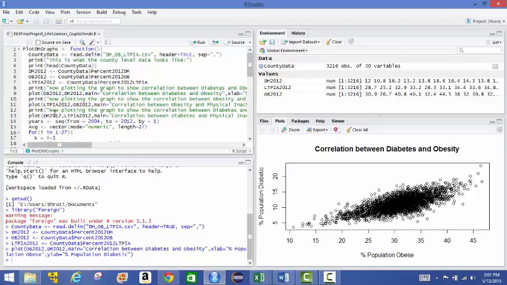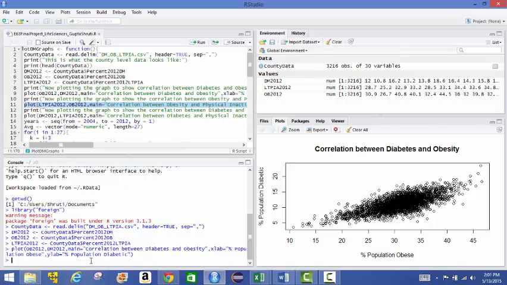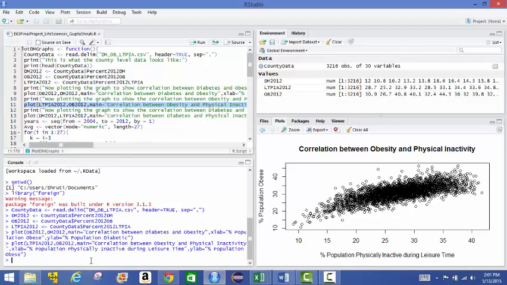Now we'll do the same type of analysis for obesity and physical inactivity. Again, we see this is a positive correlation between obesity and physical inactivity.